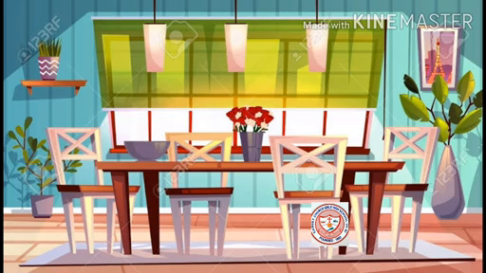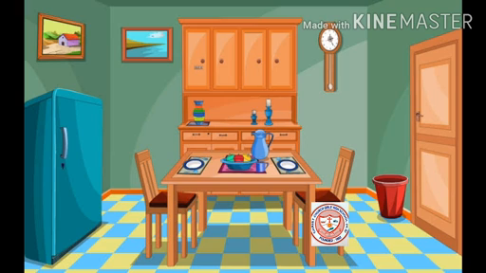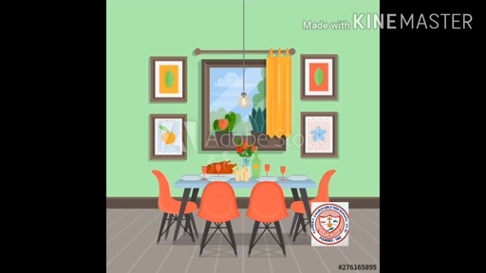Now if we are talking about rooms, bedroom, living room or drawing room, and we had a talk about the kitchen, we can't forget about the room where in many families there are rooms for gods and goddesses.